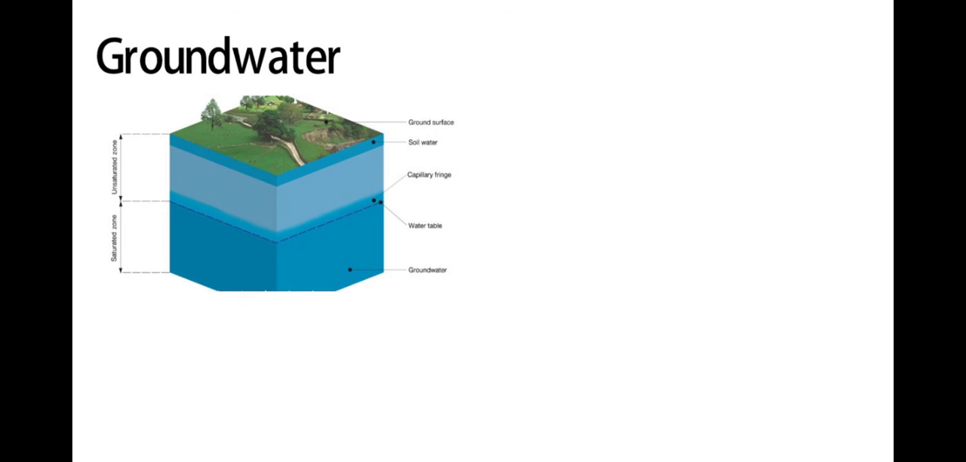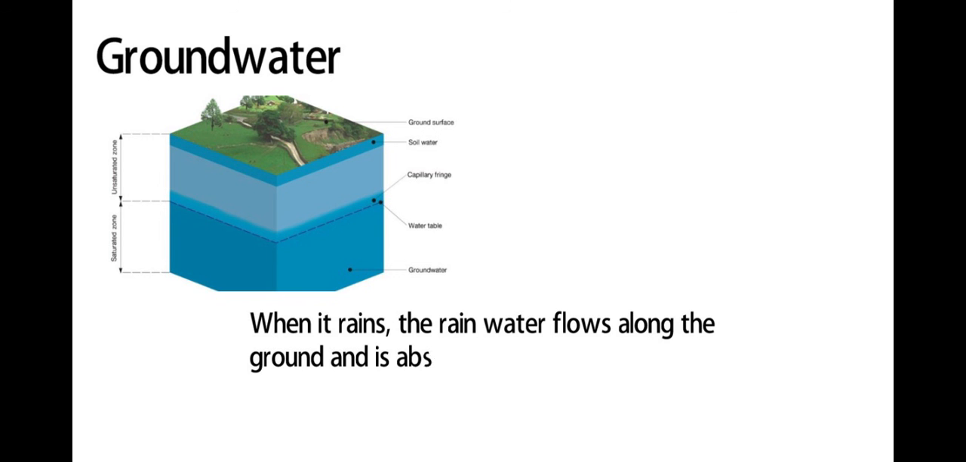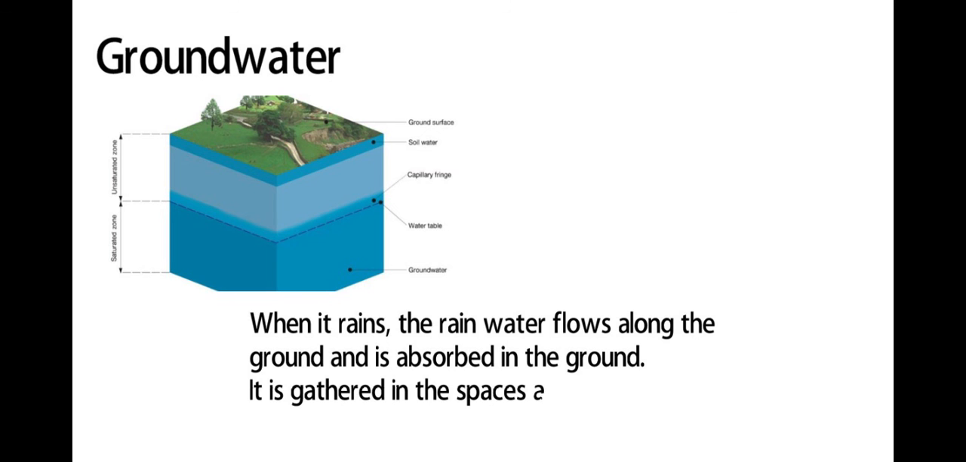Groundwater. When it rains, the rainwater flows along the ground and is absorbed in the ground. It is gathered in the spaces among rocks. This water is called groundwater.